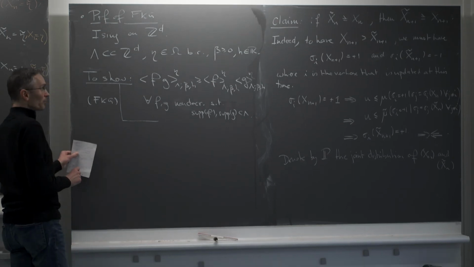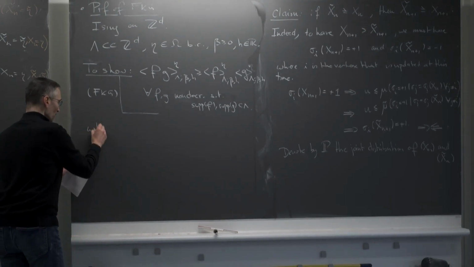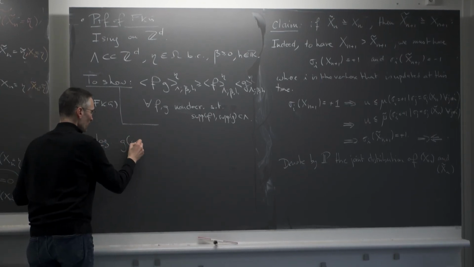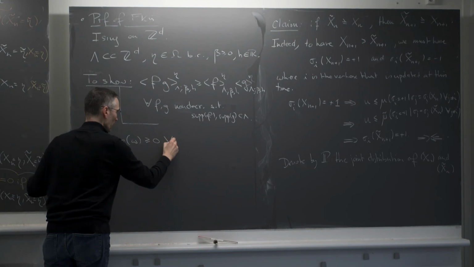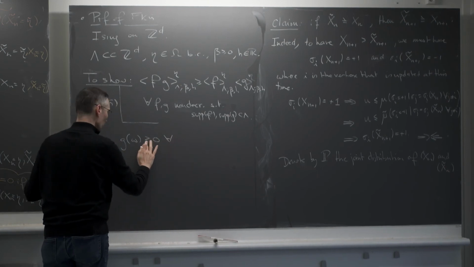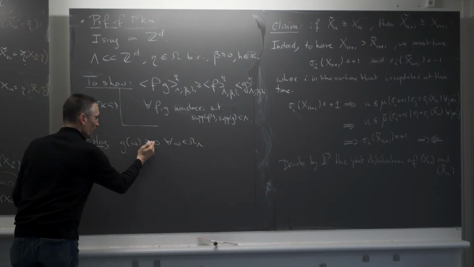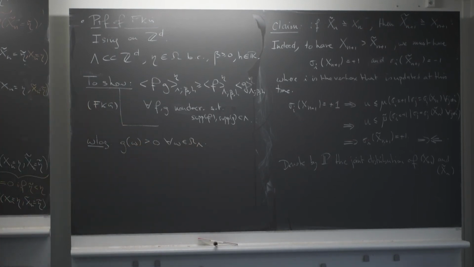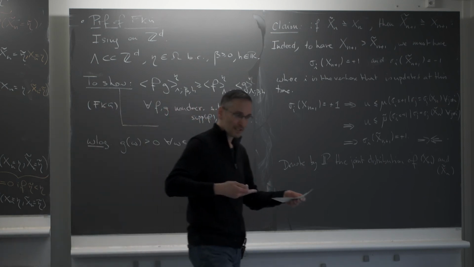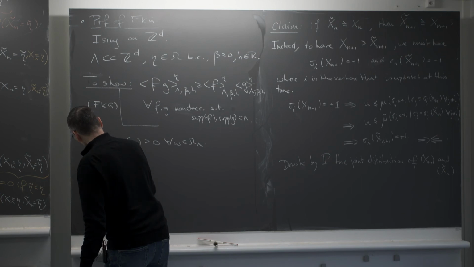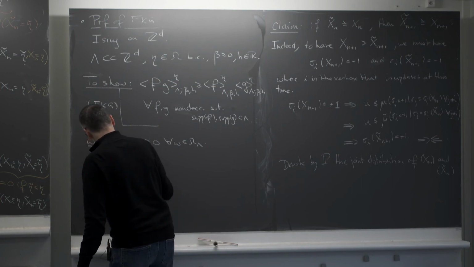One thing that we can do also without loss of generality, and which will be very convenient for us, is to assume that G of omega is greater or equal 0 for all omega. Actually, I can even take it strictly bigger than 0 for all omega in omega. Why can we do that? Well, G is a local function, so it takes only finitely many values. That means that I can always add a constant to G to make it strictly positive. So G local implies it takes finitely many values.